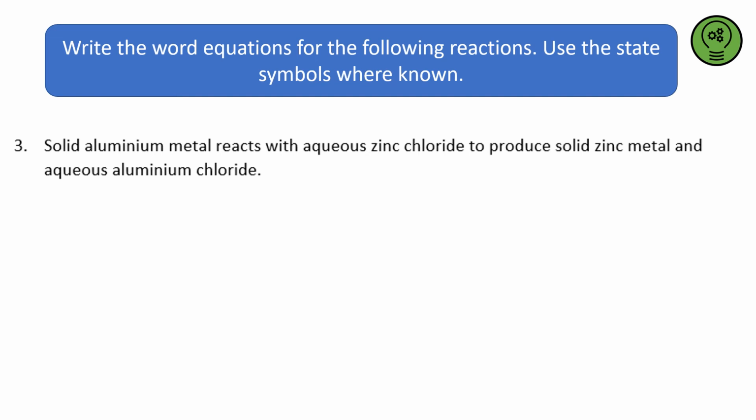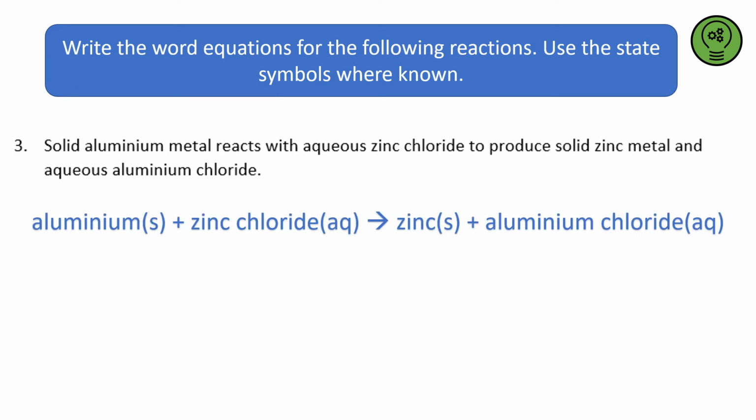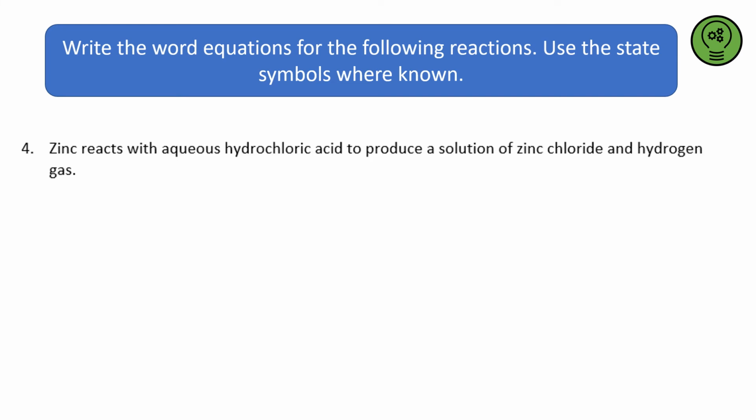Okay, so this one says solid aluminium metal reacts with aqueous zinc chloride to produce solid zinc metal and aqueous aluminium chloride. So what have I got? What are my reactants and what are my products? It's going to look something like this. Solid aluminium, aqueous zinc chloride, making solid zinc and aqueous aluminium chloride. Okay, pause the video and have a go, please.